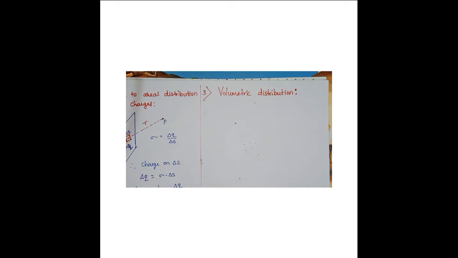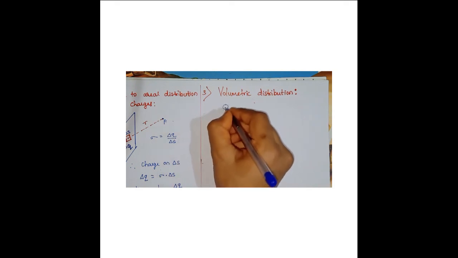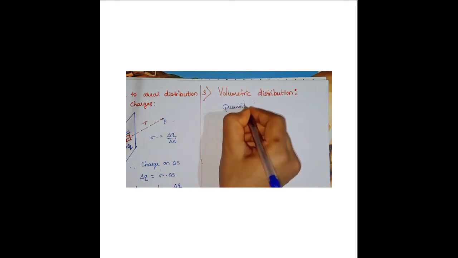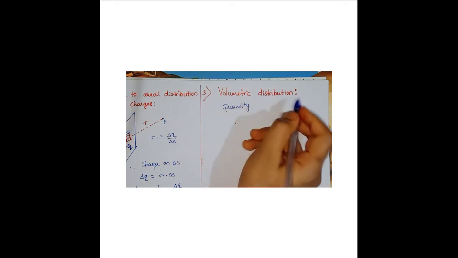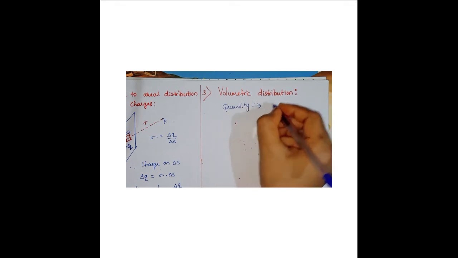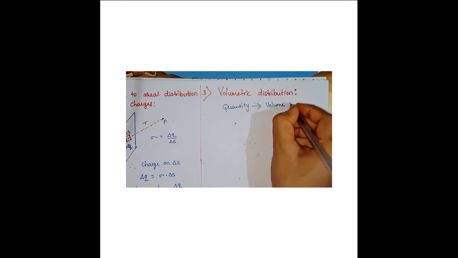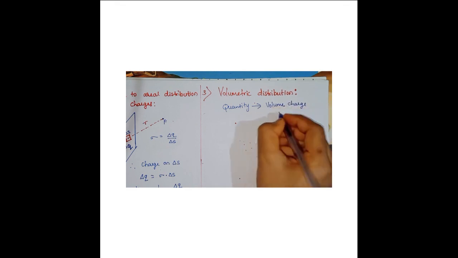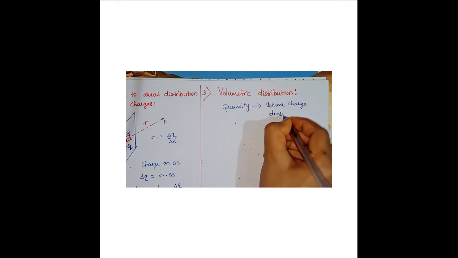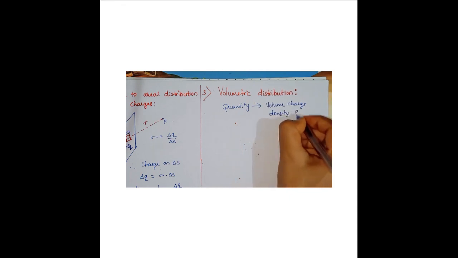That is called volumetric distribution. In this case, the quantity that describes it is the volume charge density. We use the symbol rho.